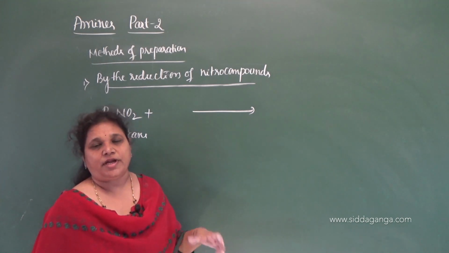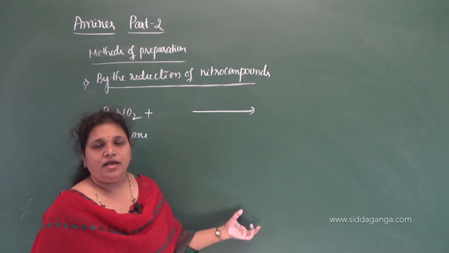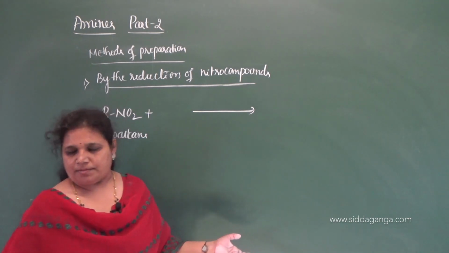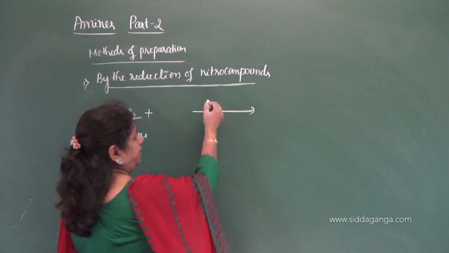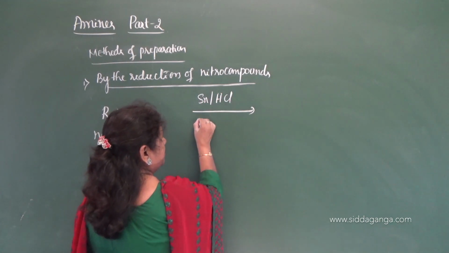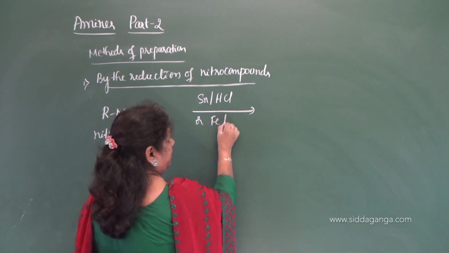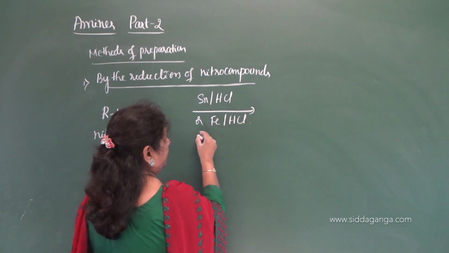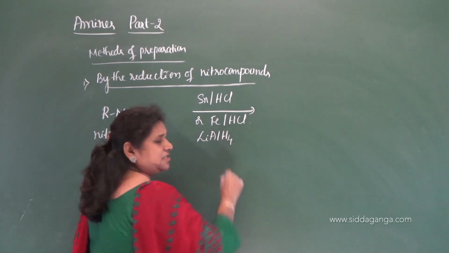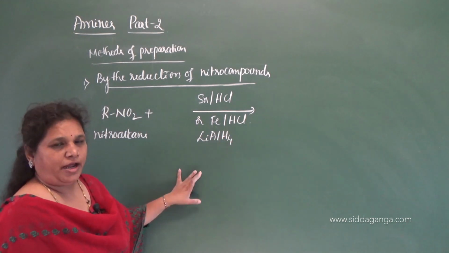Metal you can take iron or tin, and in acidic medium you can take HCl. So, you can take tin in HCl, or else iron in HCl. Even you can take the commonly used reducing agent lithium aluminum hydride.